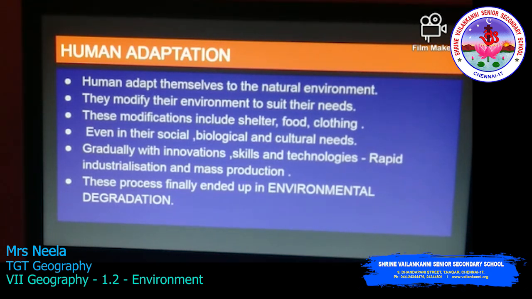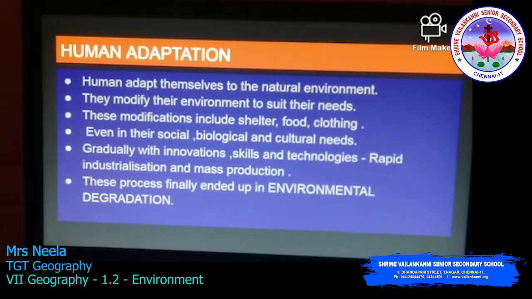For example, we can talk about the coastal areas. In the coastal areas, like for example in Kerala, Kanyakumari, what will they be doing? They are living near the water body, the sea. So there, the main occupation of those people is fishing. So naturally, their food includes rice and fish.